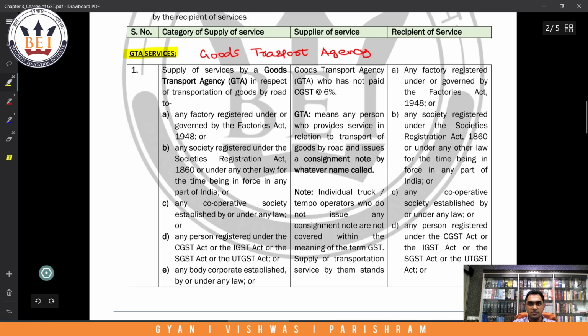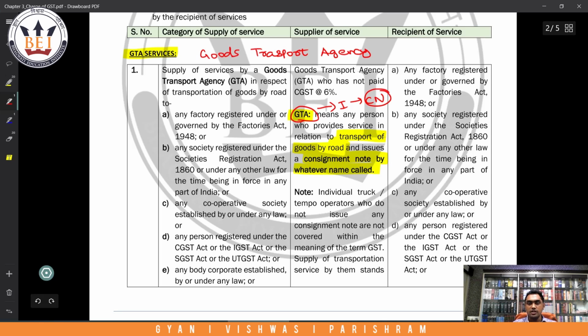The definition is given here. GTA means any person who provides services in relation to transport of goods by road and issues a consignment note by whatever name called. So the important essence here is only those persons will be treated as GTA who issue something called a consignment note.